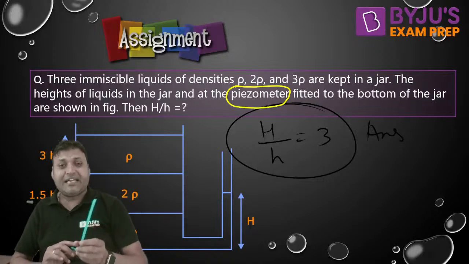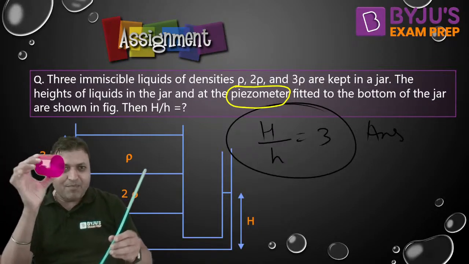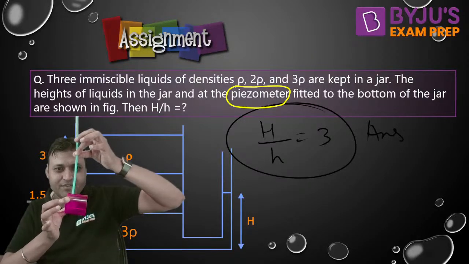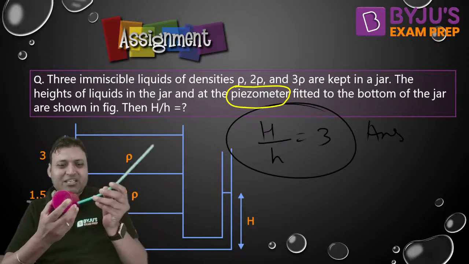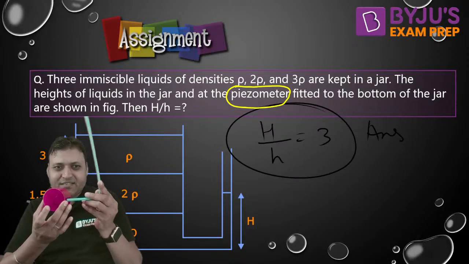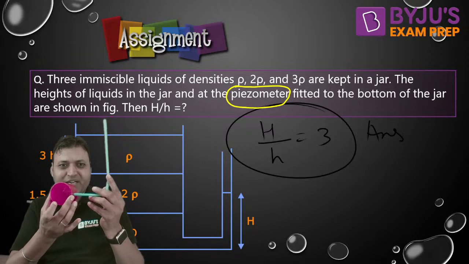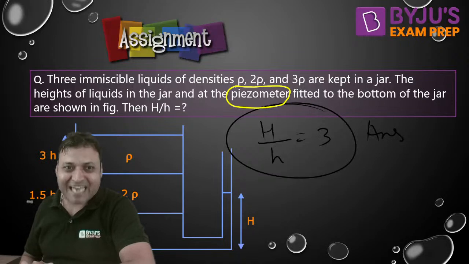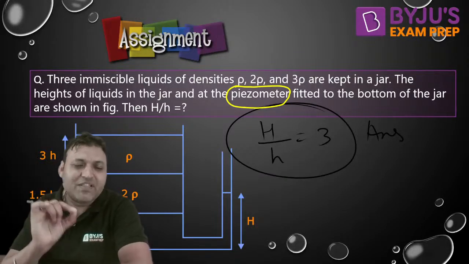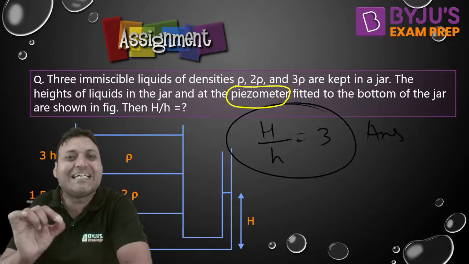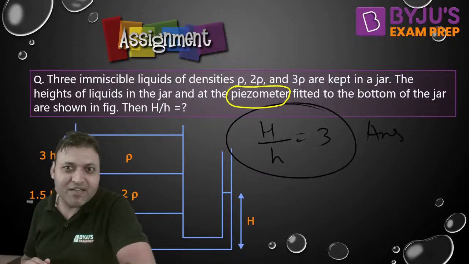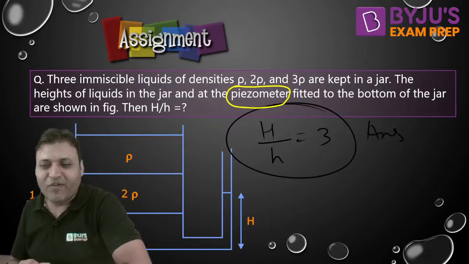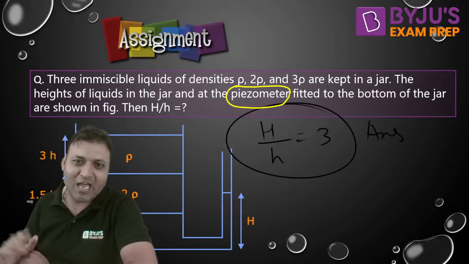Why is it normal? If there is a pipe in which the fluid is flowing, the piezometer can be attached this way or this way. It is always kept perpendicular to the flow because it is used to measure the static pressure, so the velocity of the flow should not impact its measurement. That is why the attachment of the piezometer or U-tube manometer, any type of manometer, should always be kept normal to the flow. I hope it is clear.